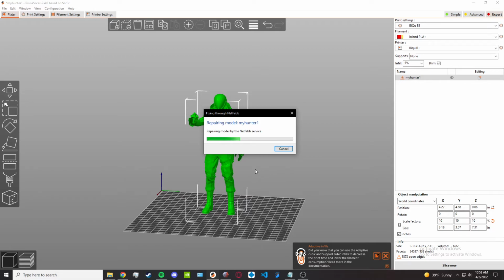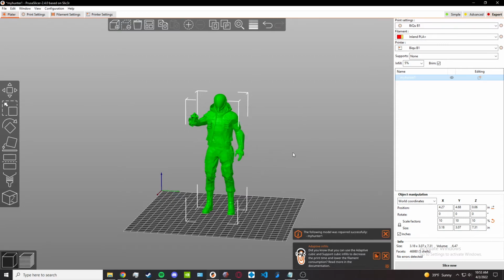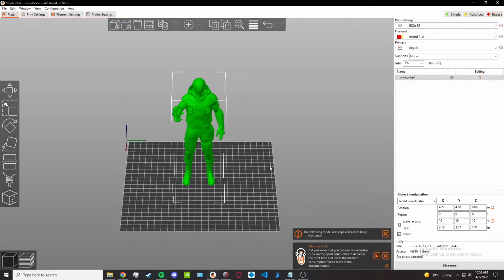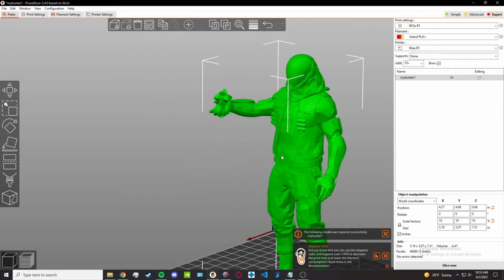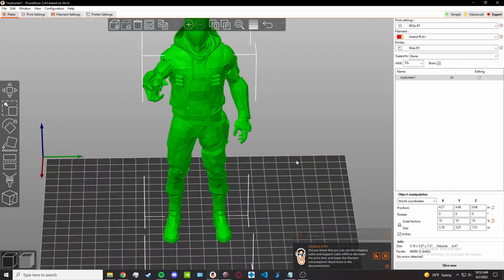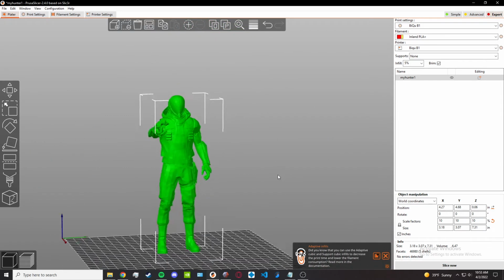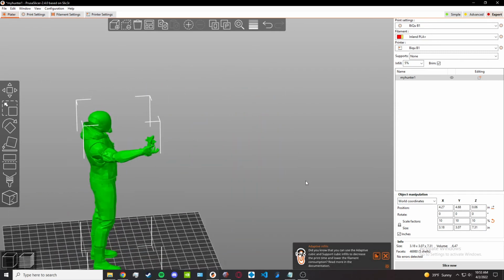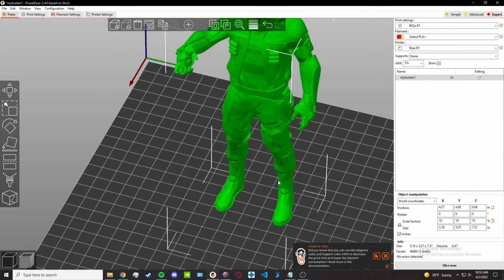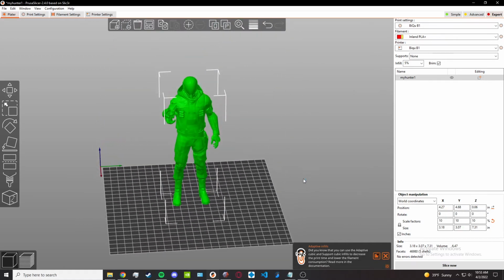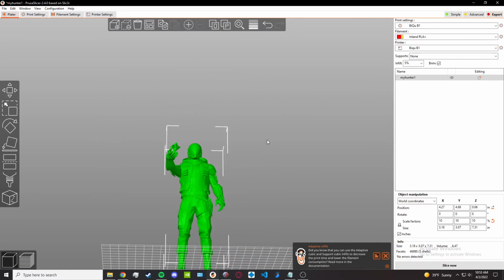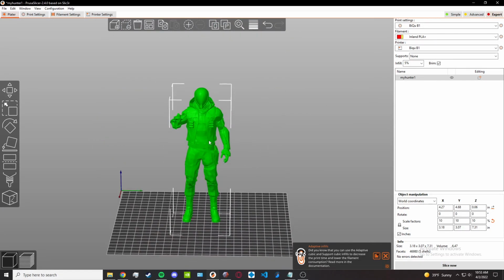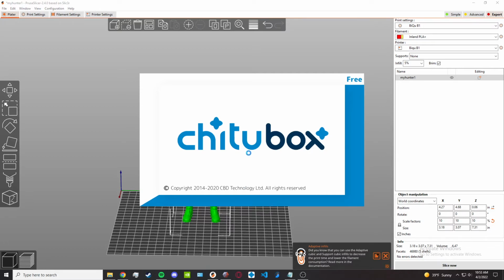Depending on polygon count, it might take a few seconds. If you're satisfied, you can go ahead and add your supports, like you can cut it down in the slicer. However, for this type of model, I do resin.